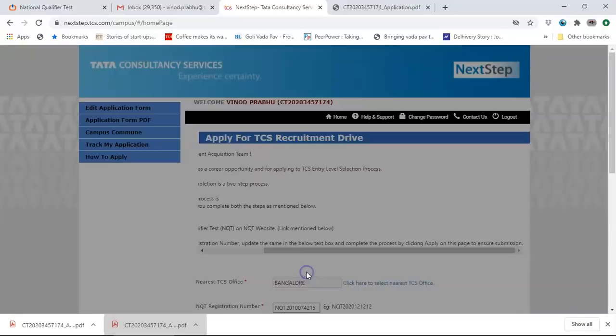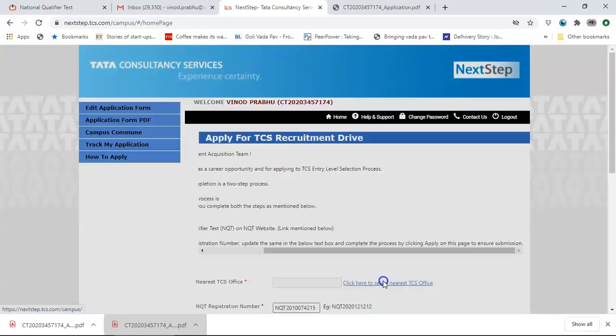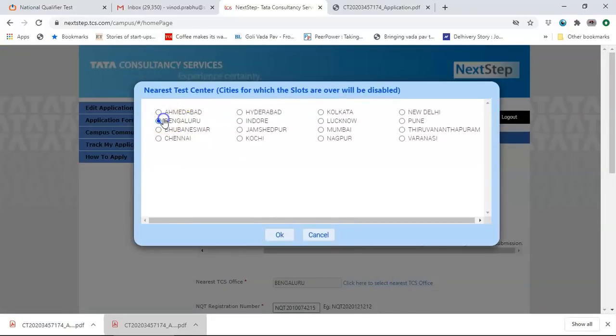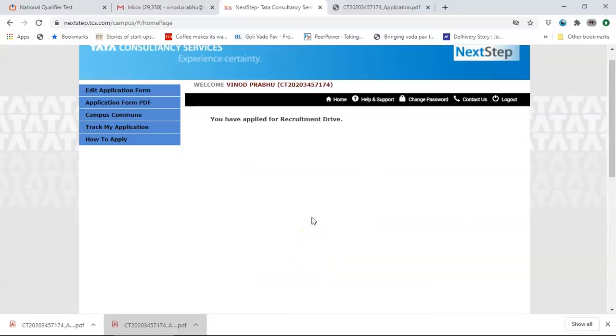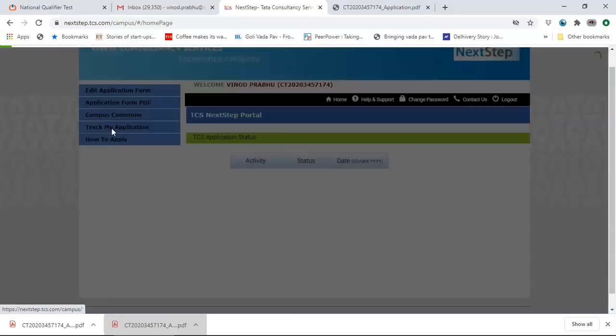So click on apply. And please select the nearest CTS office, which is Bengaluru. Click on OK and then click on apply. Once you click on apply, you have applied for the recruitment drive. Once you have applied, just to verify, click on track my application. It should say that you have applied.